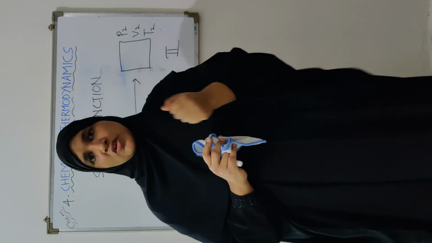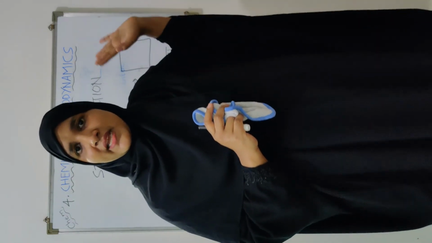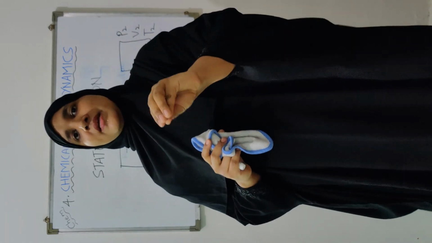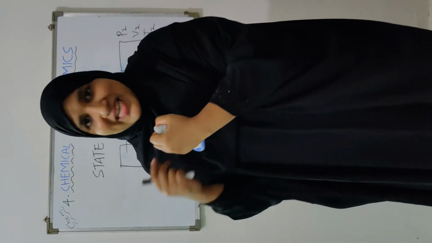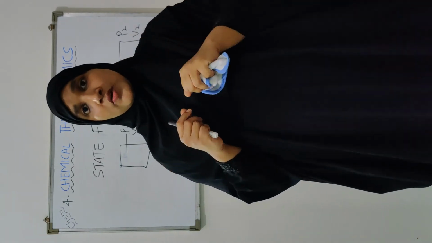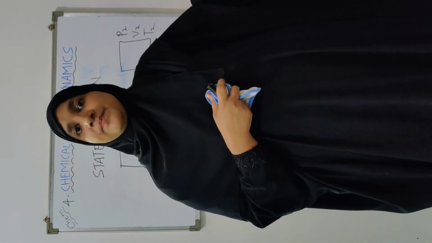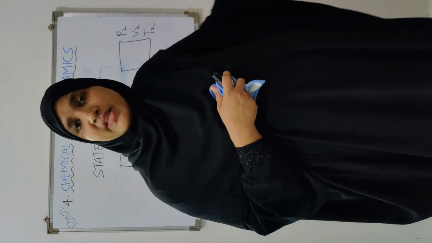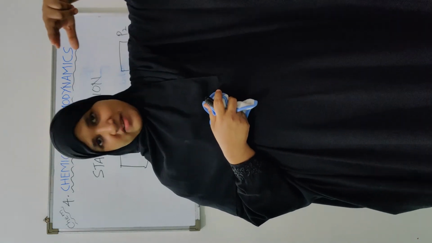Okay, suppose your mother asks you how much water is there now left in the tank. You will just say that, mother, the tank is half full, quarter full or completely empty. You are not going to describe that we have opened the tap, now the water is gone here and there and the water has come from the pipe to our tank like that.